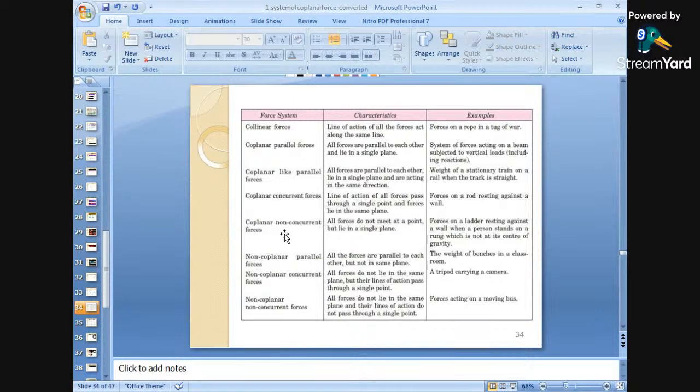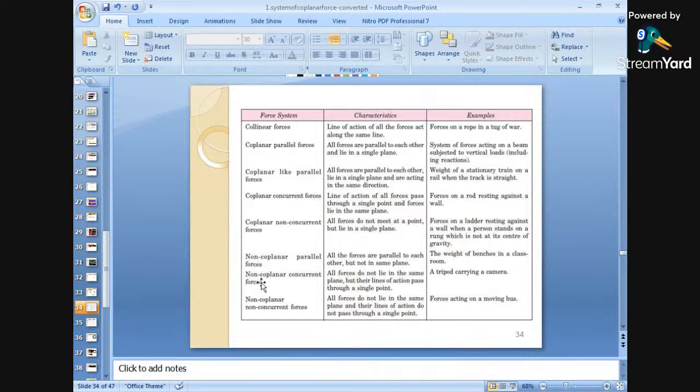Okay. Coplanar non-concurrent forces: all forces do not meet at a point. When different forces are not meeting at a point, it is nothing but coplanar non-concurrent forces. Okay. The example here is forces on a ladder resting against a wall when a person stands on a rung which is not at its center of gravity. That means at some intermediate distance it is acting, so it is coplanar but non-concurrent.